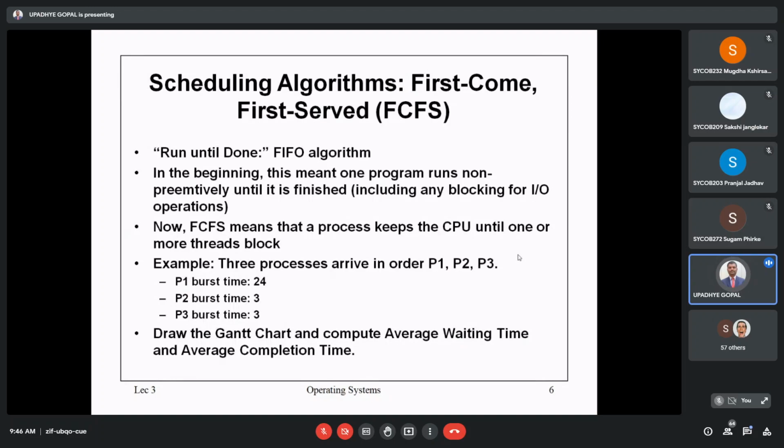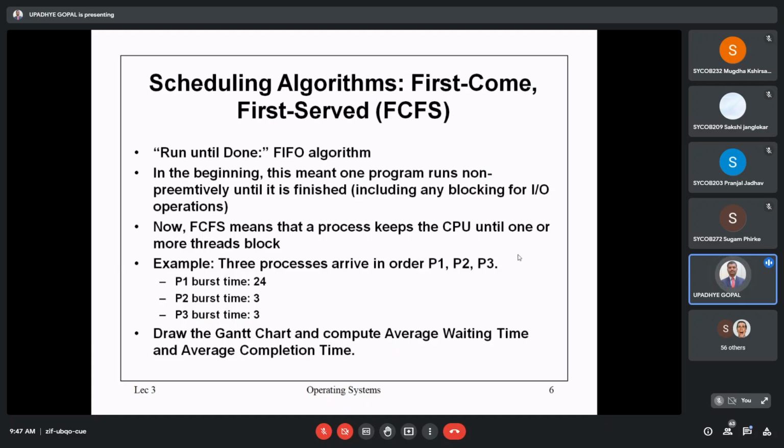With those time intervals, the CPU is responsible for executing those incoming processes. Suppose process 1 executes within 24 units, process 2 in 3 units, and process 3 in 3 units. These numbers are basically the time intervals required for execution of that particular process. With the concept of first come first serve, we will see how these processes can be executed.